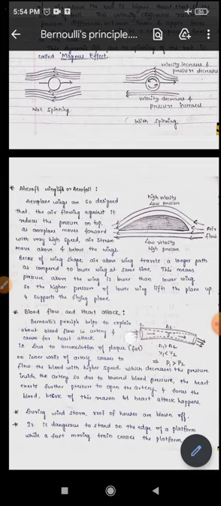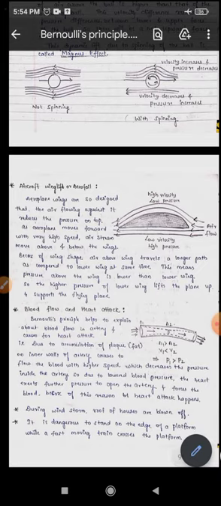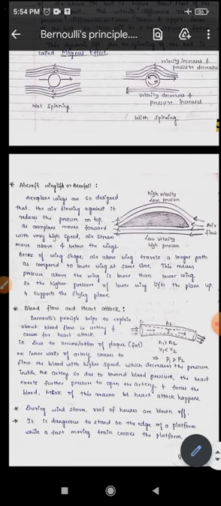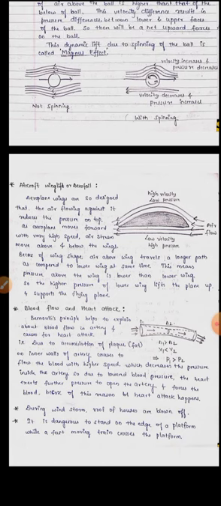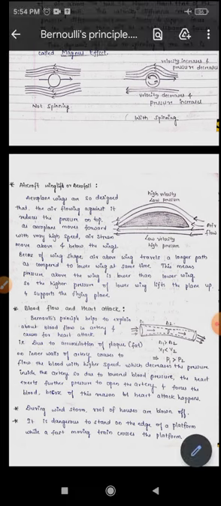So when the blood comes to the area A2, its speed increases, the velocity of the flow of this blood increases, so the pressure of the blood at the area A2 decreases because of Bernoulli's principle.